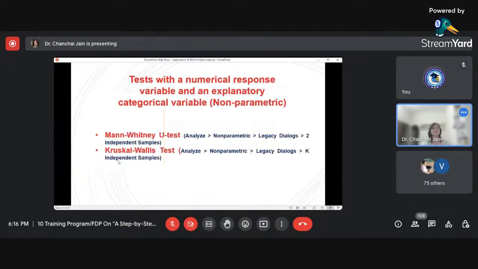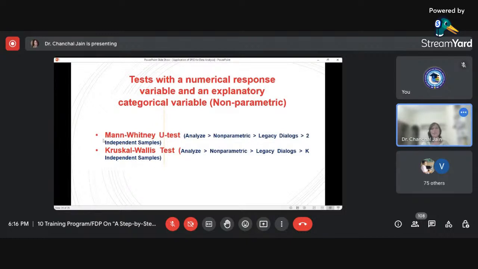Then tests with a numerical response variable and an explanatory categorical variable, but here we are talking in terms of the non-parametric category. If assumptions of parametric tests are not being fulfilled, in that case we come to the non-parametric test category. Here we have two options: Mann-Whitney U test, and second one is the Kruskal-Wallis test.